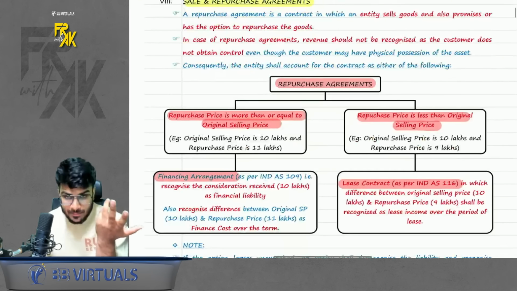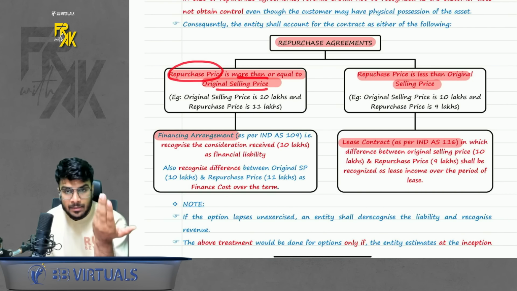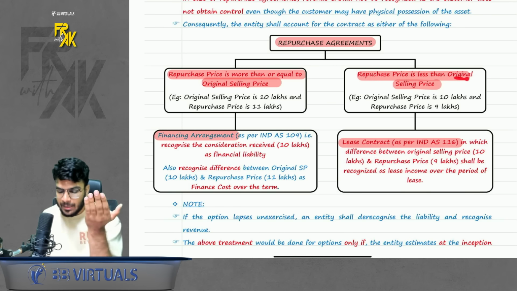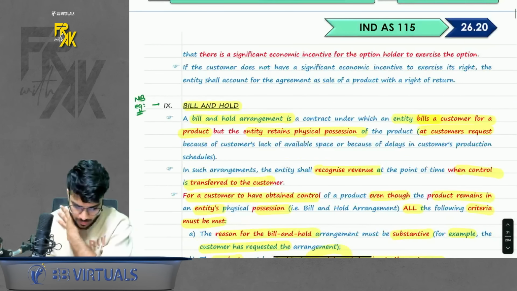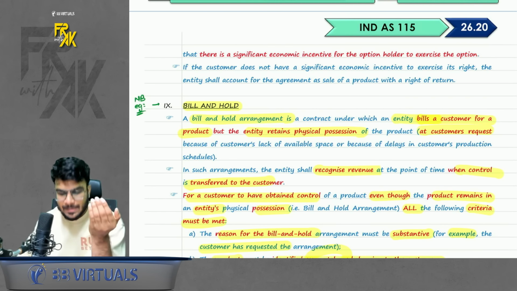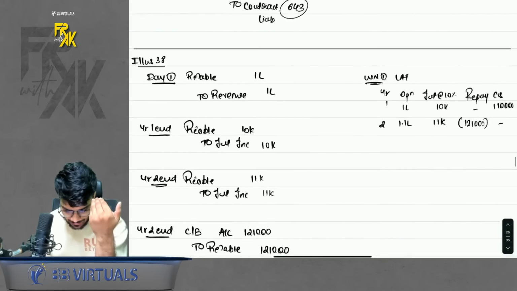So this was sale and repurchase. See, it is given also. If the repurchase price is more than original selling price, financing arrangement. If the repurchase price is less than original selling price, lease contract. Simple. Okay. Next point is bill and hold. Now what is the meaning of bill and hold? Sometimes what happens is, a company sells any product to a customer.